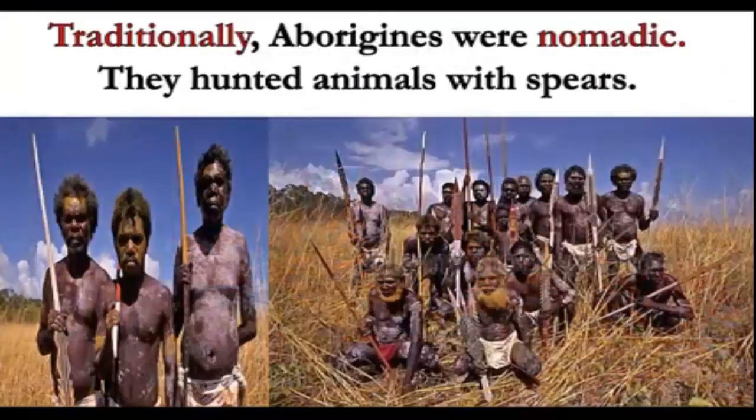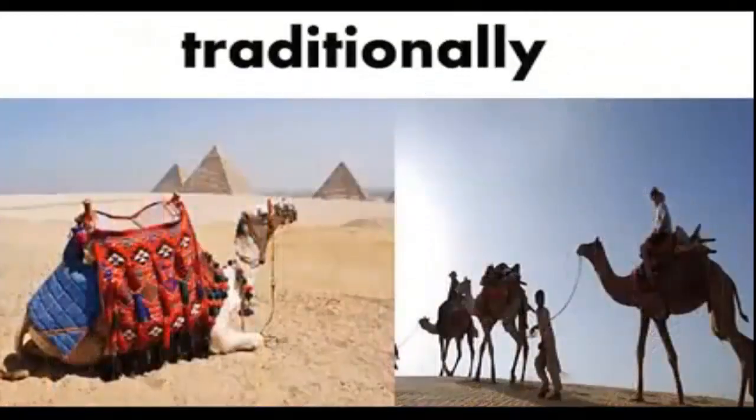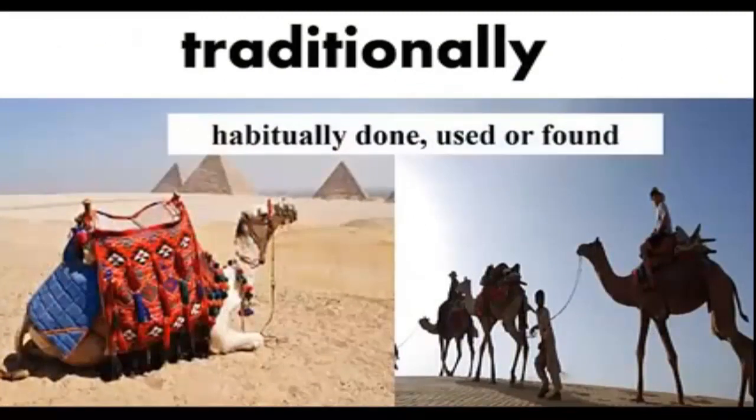The next word is traditionally. Traditionally, Aborigines were nomadic. They hunted animals with spears. What's the meaning of traditionally and nomad? Traditionally means habitually done, used, or found.